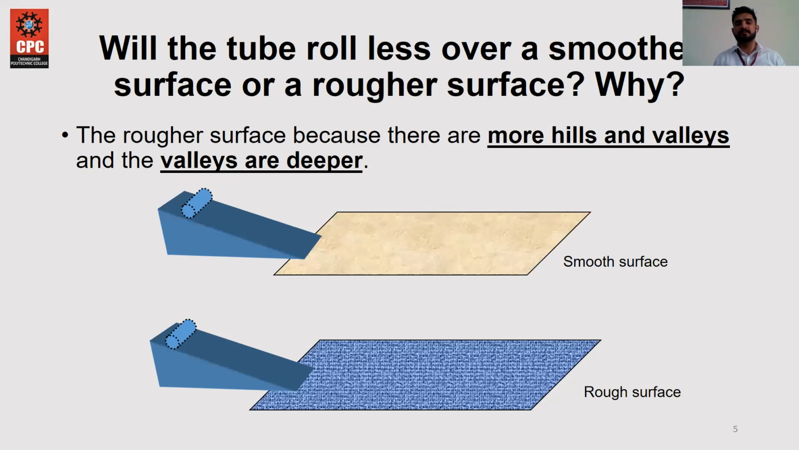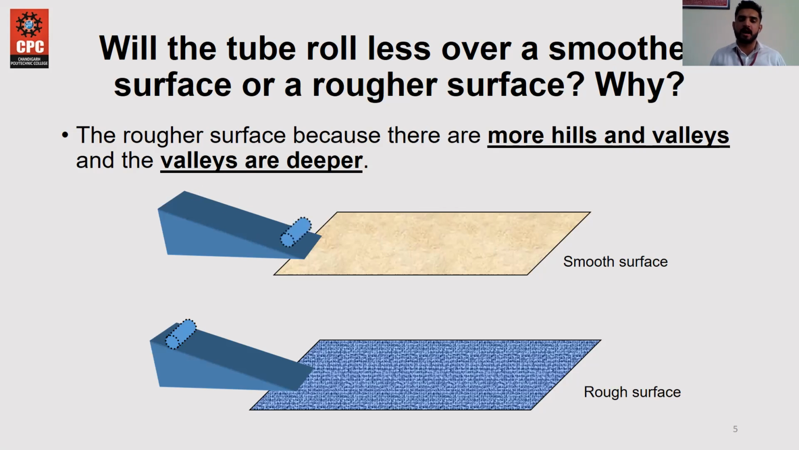You can see in this example: will the tube roll farther over a smoother surface or a rougher surface? We are taking the example of a rolling tube. We are going to roll the tube down an inclined part and check whether it moves on a smooth surface or on a rough surface.